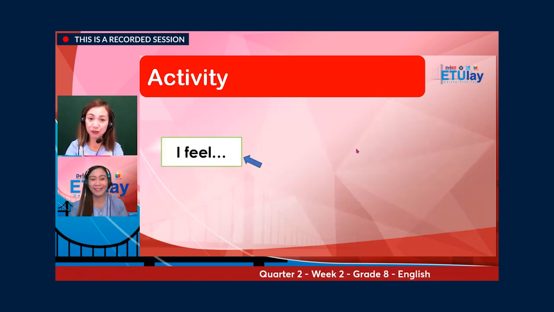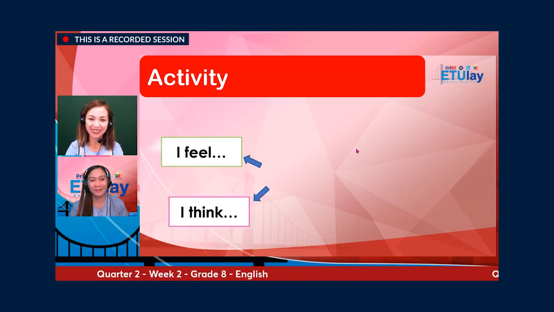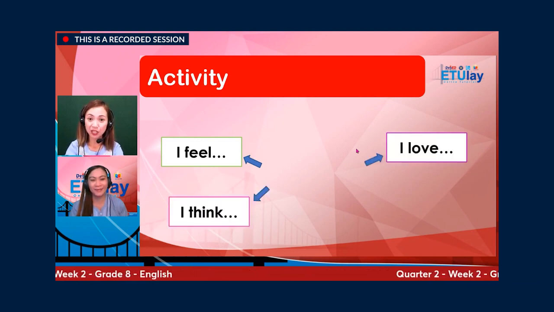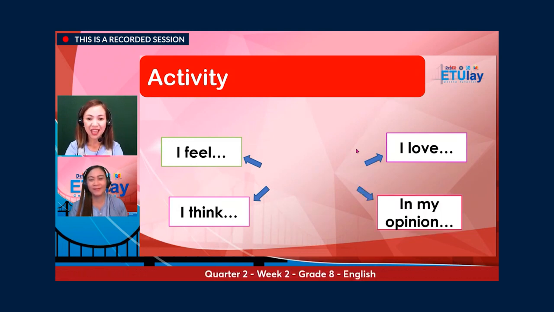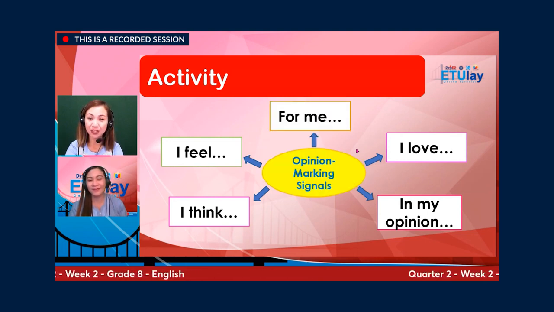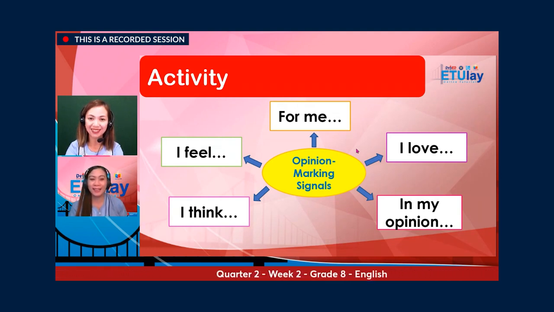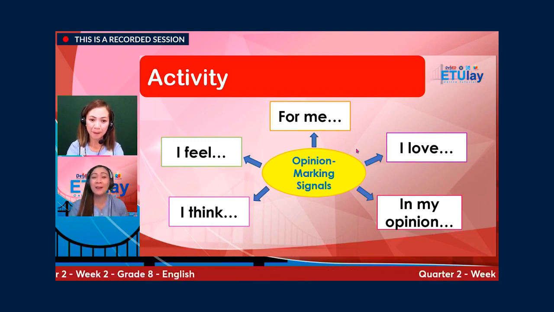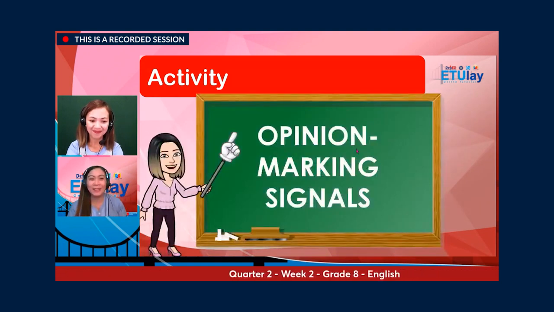What have you noticed with the underlined words? We have here I feel, I think, I love, in my opinion, for me. These are all examples of opinion marking signals. Again, there are some examples of opinion marking signals like I feel, for me, I love, I think, or in my opinion. And now we're going to learn this topic about opinion marking signals.